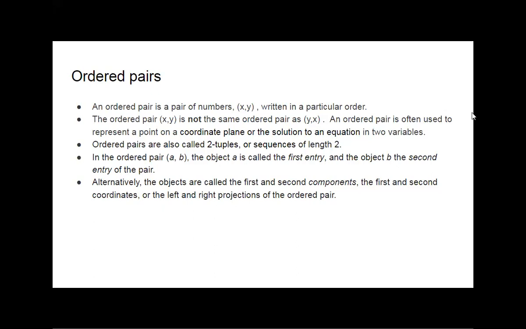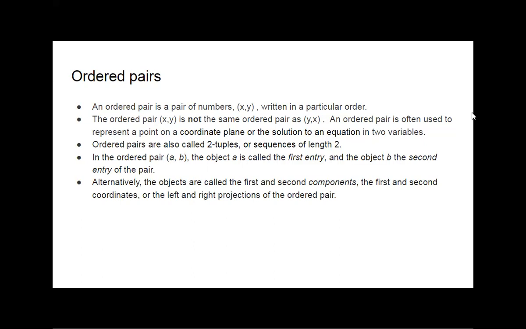We always solve polynomial equations, and those equations contain two values, x and y also. So that type of example is also an example of ordered pairs, where we write the value of x and y.